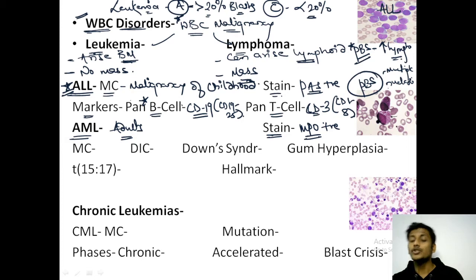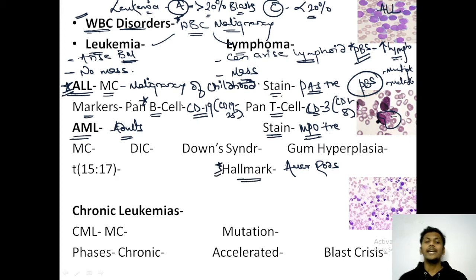And the third and most important thing is the eosinophilic rods seen in the cytoplasm of a myeloid cell. These are known as Auer rods. Please remember, Auer rods are the hallmark, the most specific feature of AML, acute myeloid leukemia.